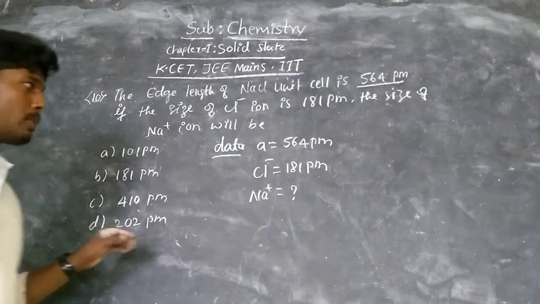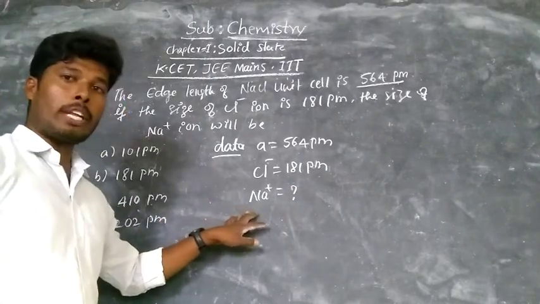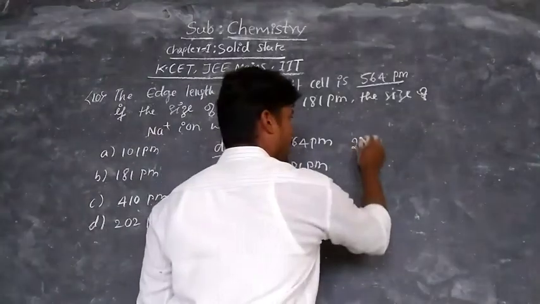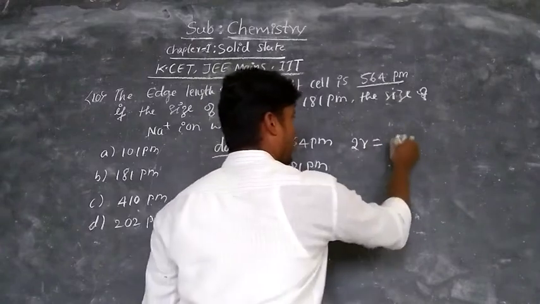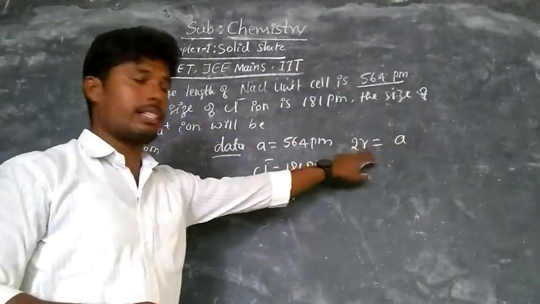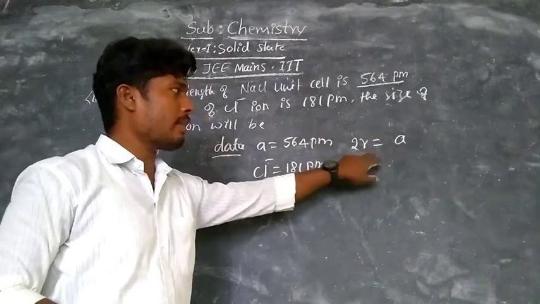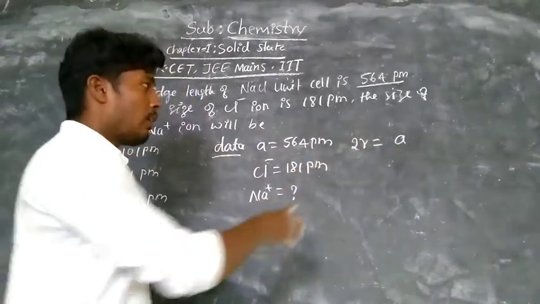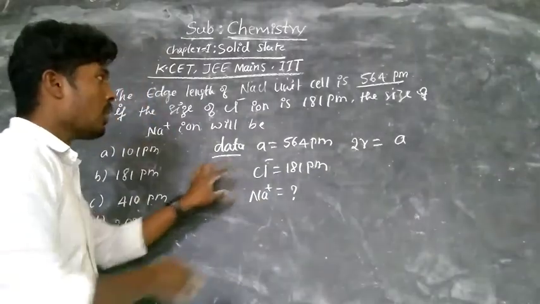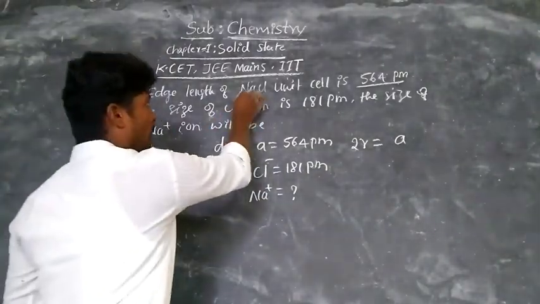So now observe, to calculate this sodium ion size, we know the formula that is 2r is equal to a, that is, radius of the cell is equal to edge length a. Now here radius means the size of the cation as well as anion both, in the crystal sodium chloride.